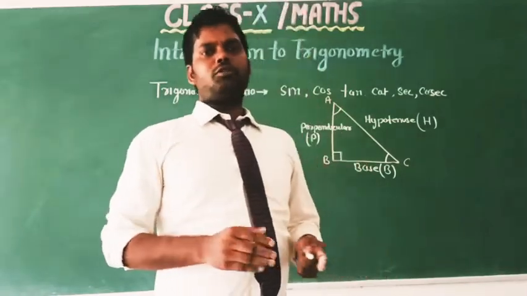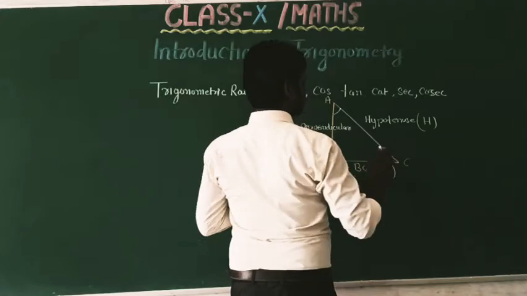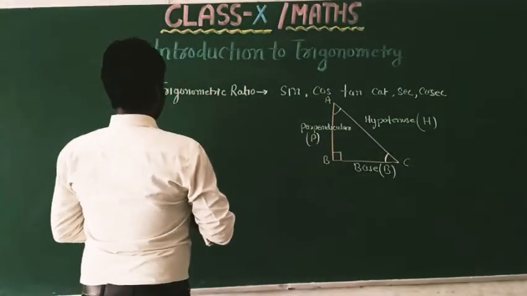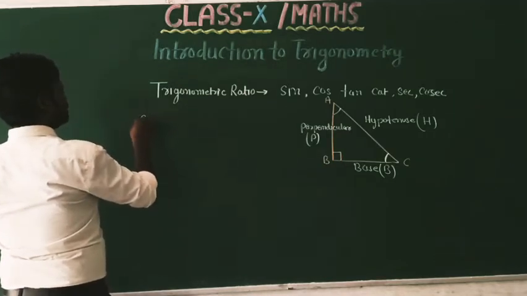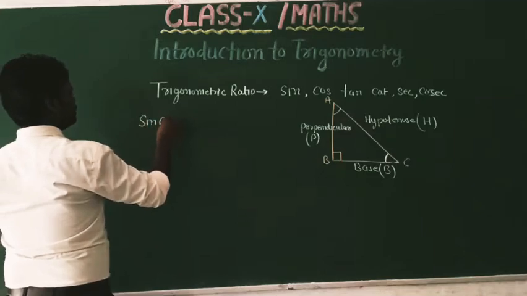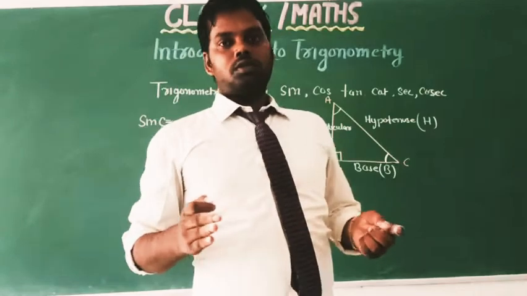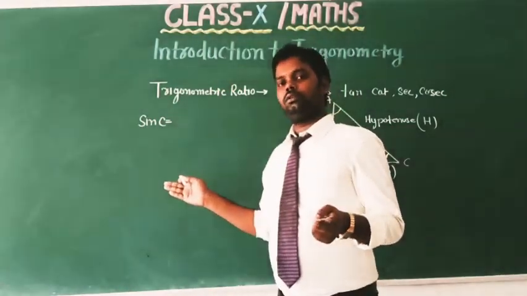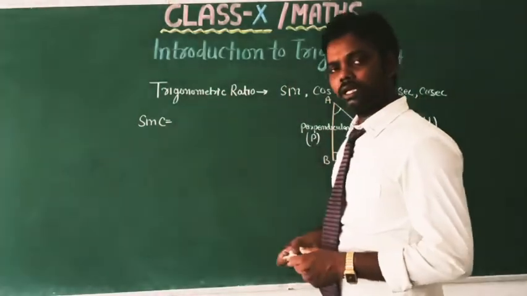Suppose the ratios are first defined from acute angle C. First, the sine ratio: sine C equals... So what is the relationship of sine with the three sides of the right angle triangle?